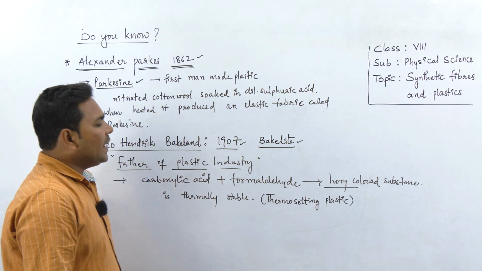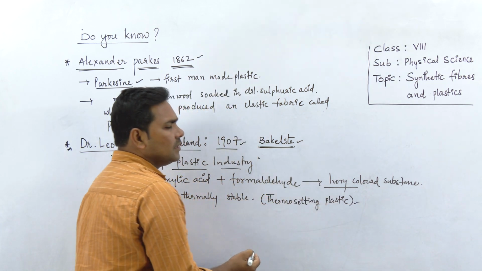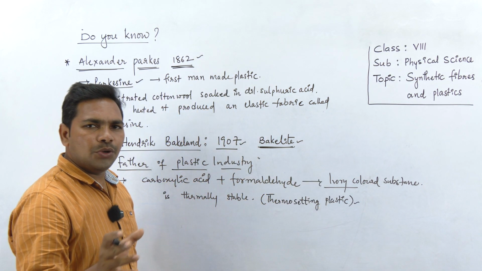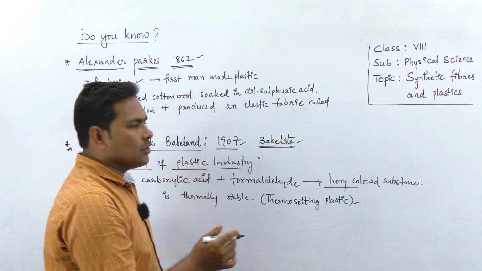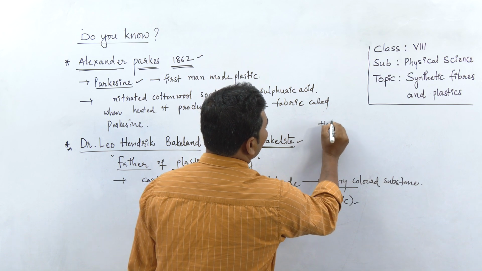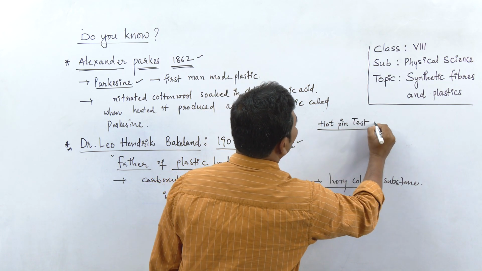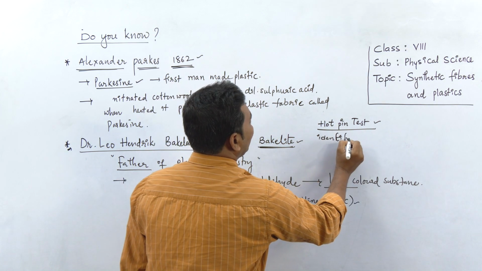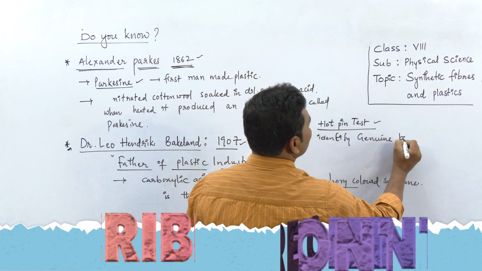So this Bakelite is a thermosetting plastic. To identify genuine Bakelite plastic, Leo Hendrik Baekeland also proposed a test called the hot pin test. This test is used to identify genuine Bakelite.